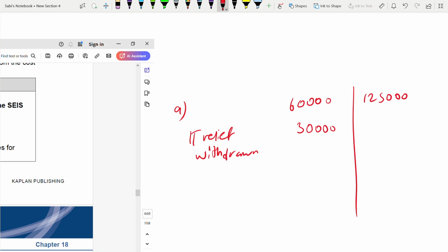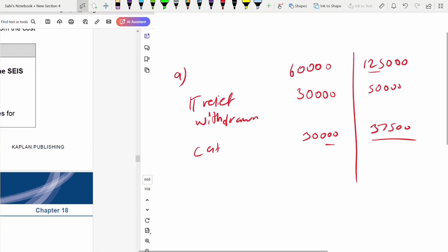And then here it will be 50,000 because for 125,000 the maximum relief is for 100,000, so 50% of 100,000 is 50,000. Now CGT. For CGT relief it is 30,000 and 37,500. This we have worked out before. This was the exempt gain. Now part A is over.